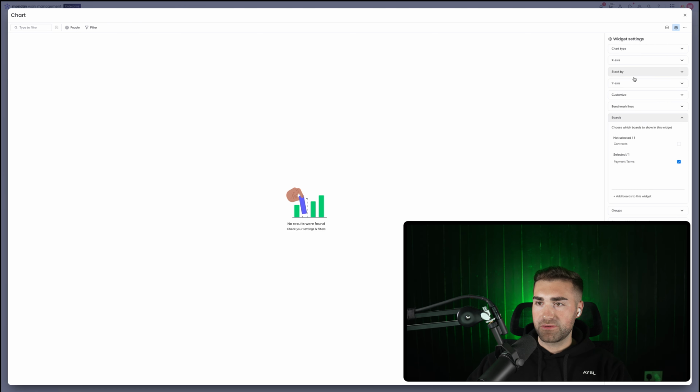Our x-axis is, before we do that, we just need to set the boards. We just want the payment terms board, we don't want the contracts board. So our x-axis is going to be one by one, and it is going to be the expected completion date. And then we're going to go ahead and stack it by the contract. So you can see we've got, there we go, each of our contracts. And then our y-axis is going to be one by one, and then the term value.